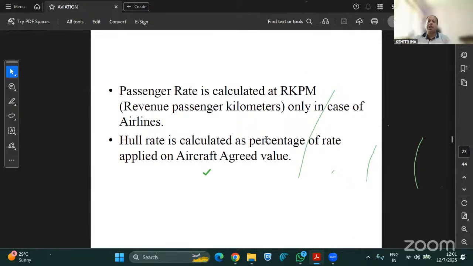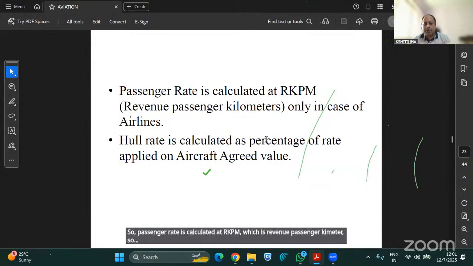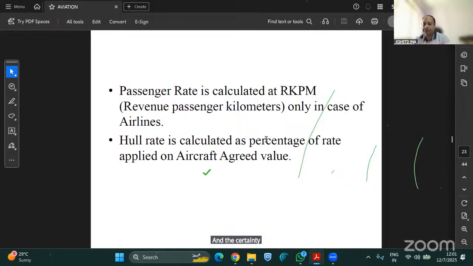So passenger rate is calculated on RPK, which is revenue passenger kilometers. That is the total number of passengers multiplied by the number of kilometers the flight will fly, and a certain rate is applied to that, and the premium comes out in that manner. And apart from that, the hull rate is also applied on the aircraft agreed value. What is the aircraft agreed value?